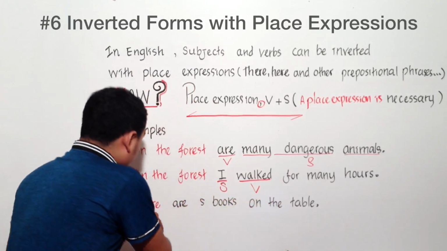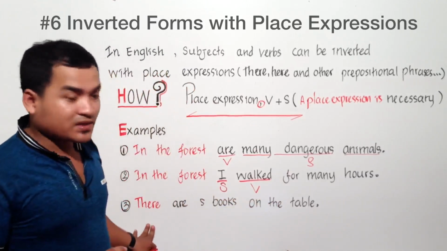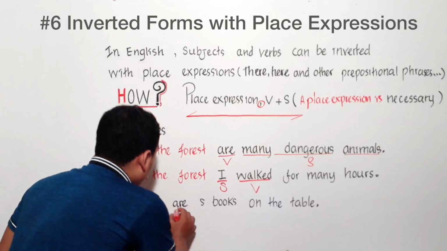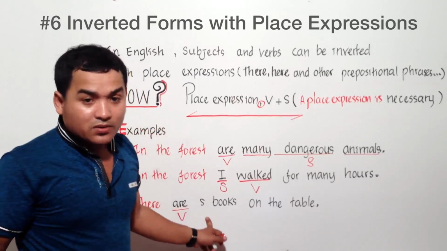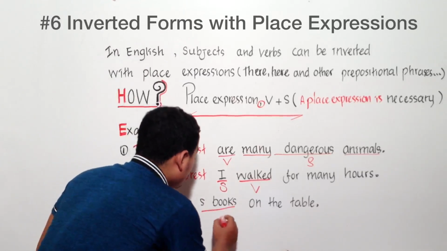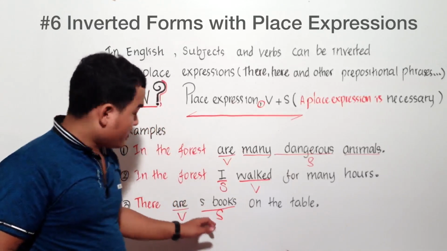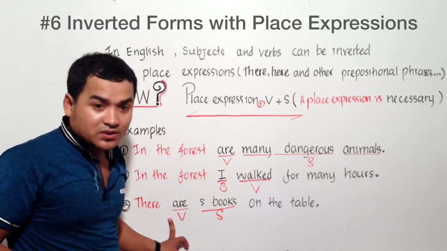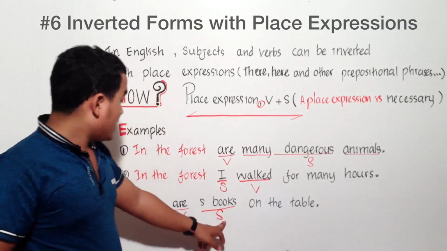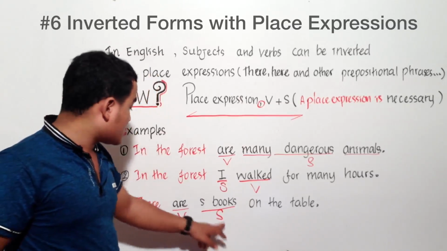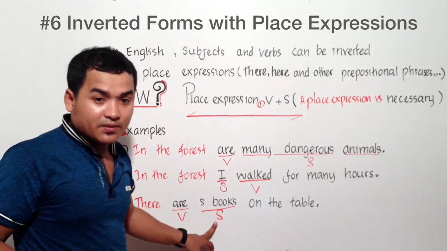So please do not confuse there as the subject, because there is not the subject. Why? Because are here changes according to the number of the books. Books here is the subject, right? If this is one book, then are will be changed to is, not because of there, but because of the subject book. And in this case, we have to invert are into the front of the subject books.